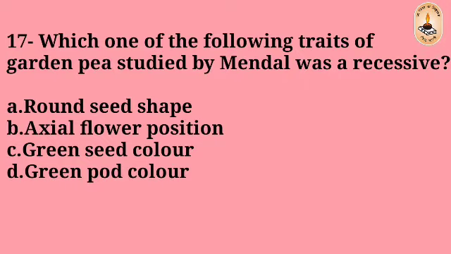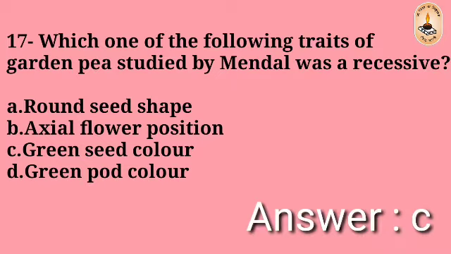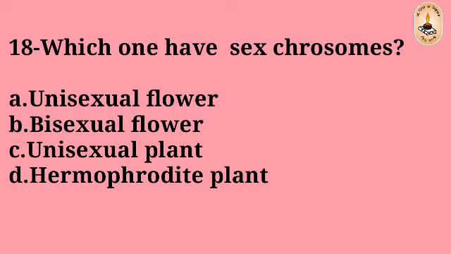Question number 17: Which one of the following traits of garden pea studied by Mendel was recessive? Round seed shape, axial flower position, green seed color, green pod color. The right answer is C, green seed color.